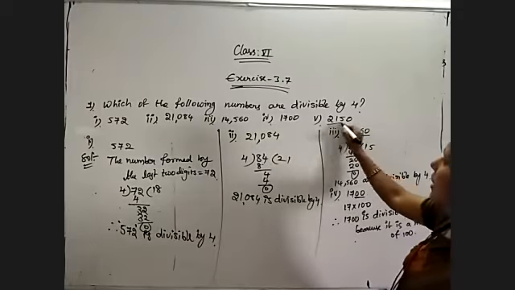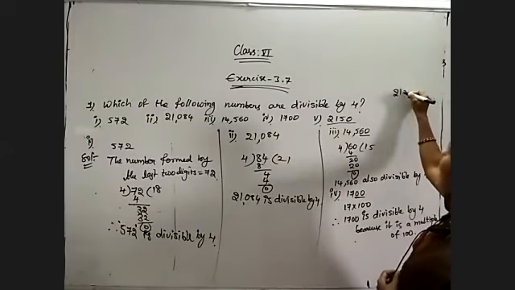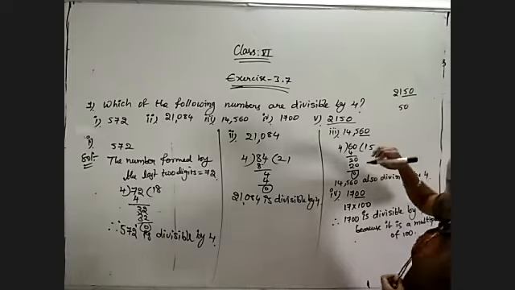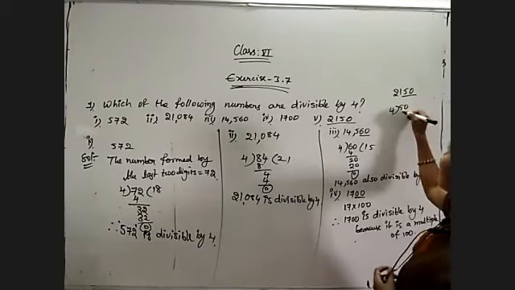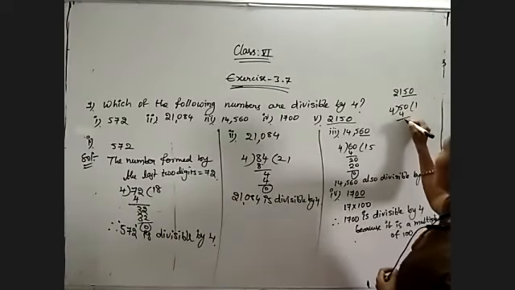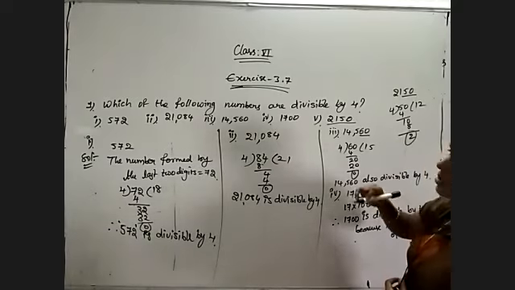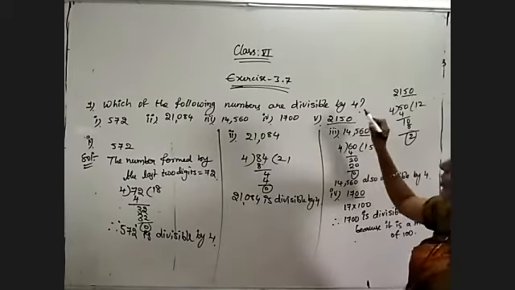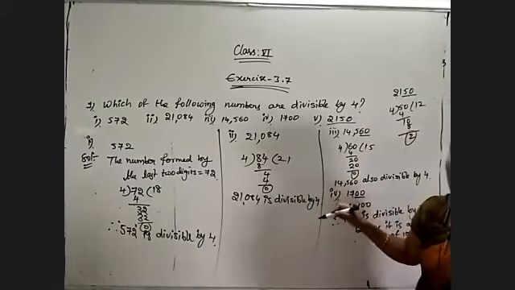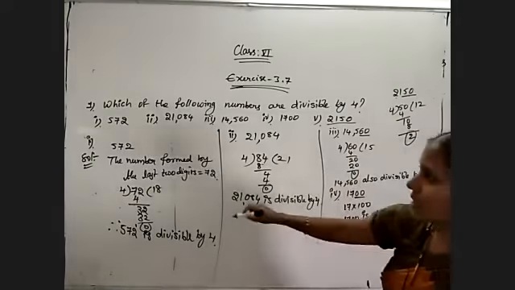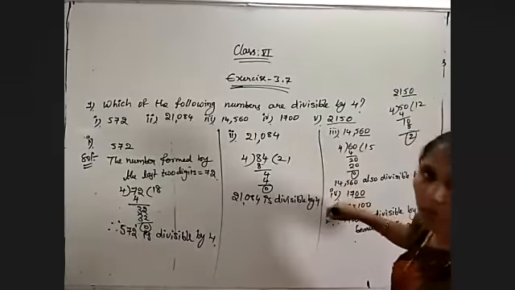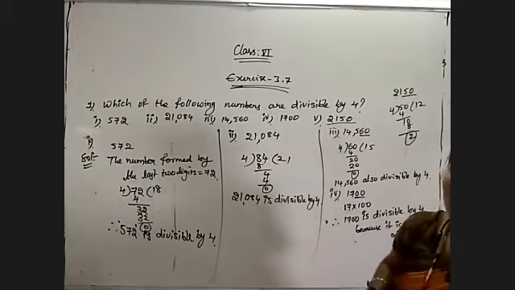Now do the last one. 2,150. The last digits are 50. 50 we will not get in the 4 tables. 4 ones are 4, 4 twos are 8, 12 fours are 48. 2 will be the remainder. So 2,150 is not divisible by 4. So the first 4 problems are divisible by 4 and the last one is not divisible by 4.